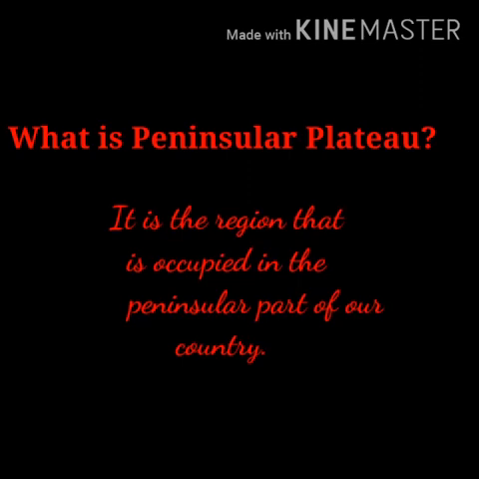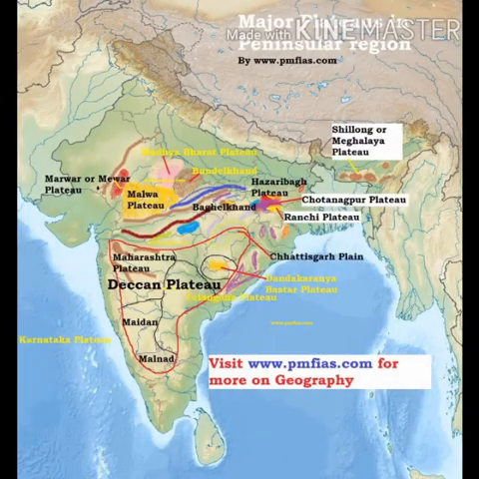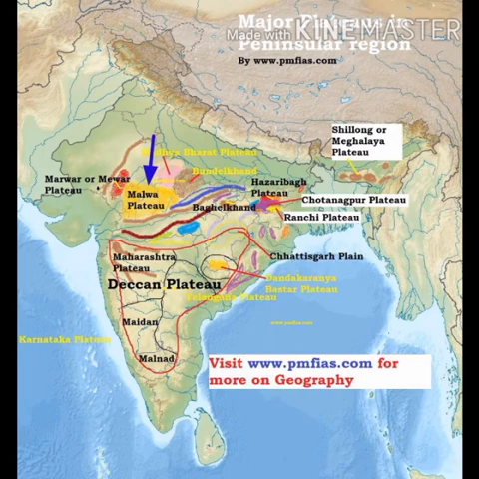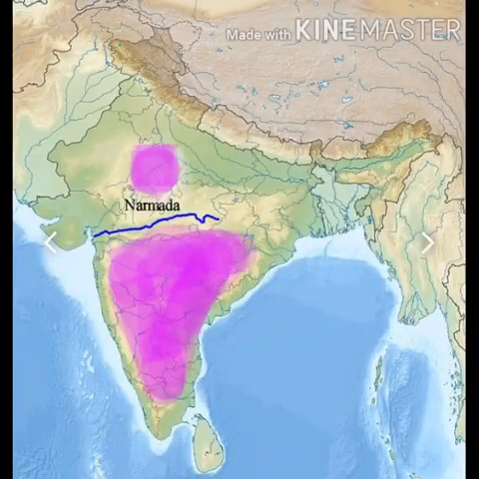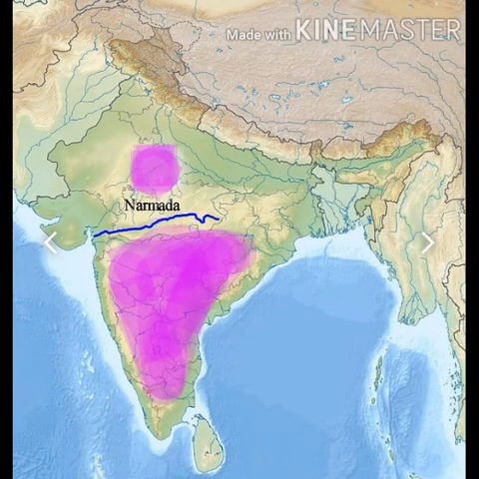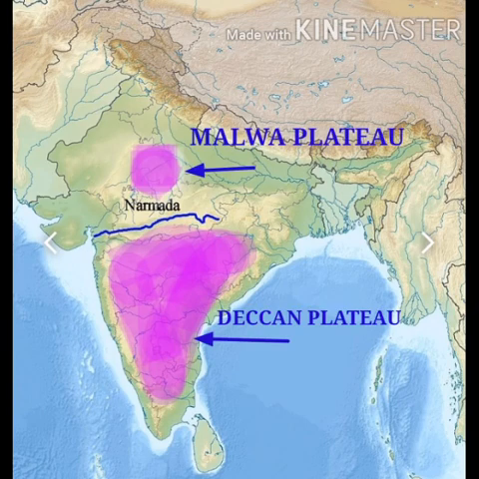The peninsular part of our country is basically the southernmost tip, because a peninsula is something that has water on three sides, and the area in the peninsular plateau is made up of different plateaus, that is Malwa Plateau and Deccan Plateau. The Narmada River divides the peninsular plateau into two parts, Malwa Plateau and Deccan Plateau.